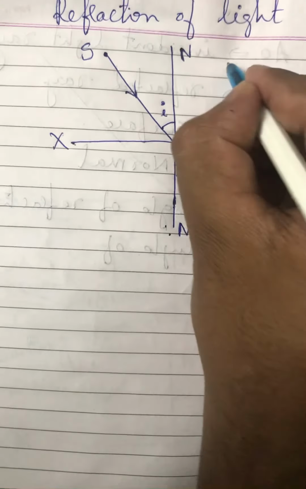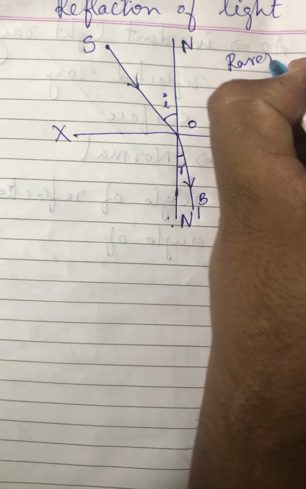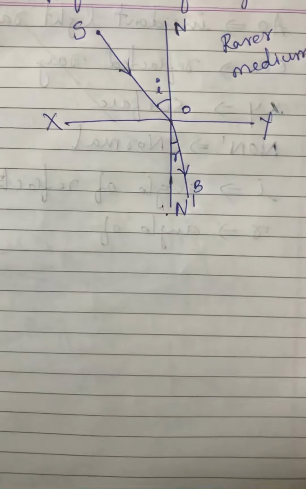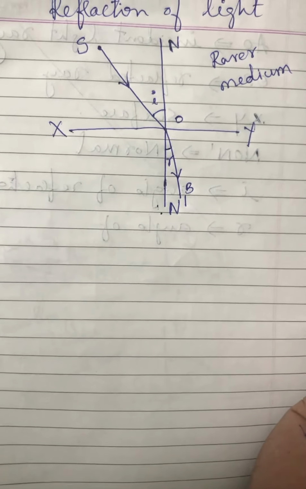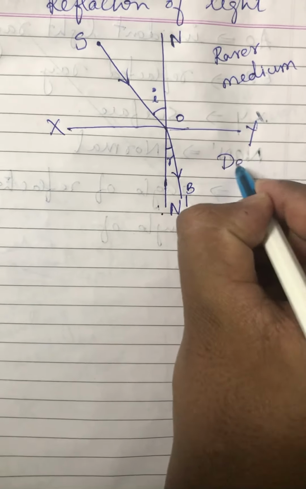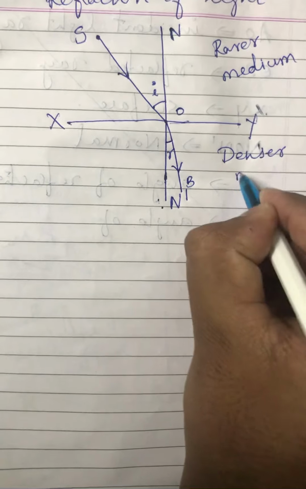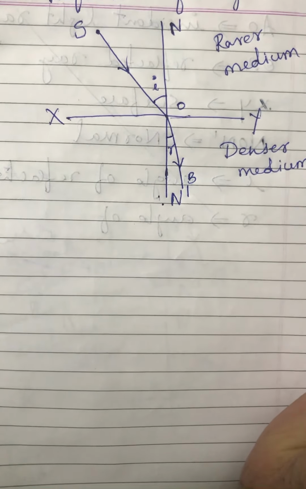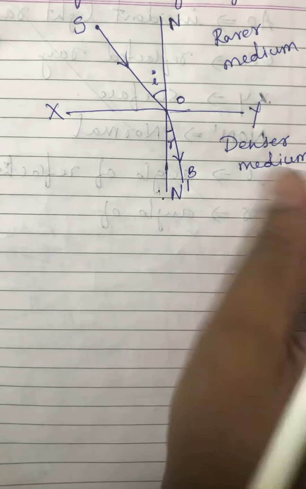Okay, this is the rarer medium where the speed of light is more, for example air, and this XY is considered as a denser medium where the speed of light will be reduced.